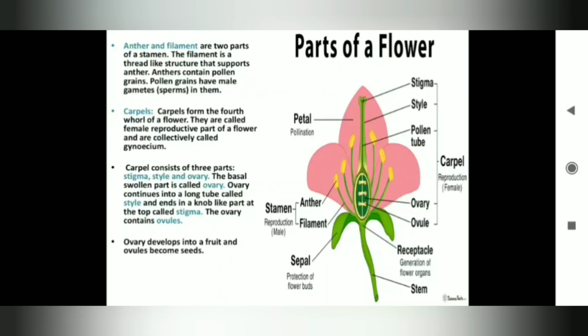Carpels. Carpels form the fourth whorl of a flower. They are called the female reproductive part of a flower and are collectively called gynoecium. A carpel consists of three parts: stigma, style and ovary. The swollen base part is called the ovary. The ovary continues into a long tube called the style and ends in a knob-like part at the top called the stigma. The ovary contains ovules. The ovary develops into a fruit and the ovules become seeds.